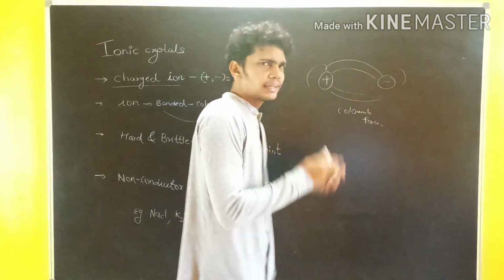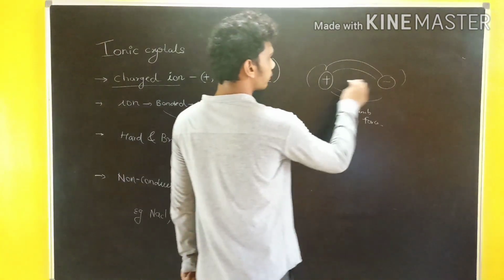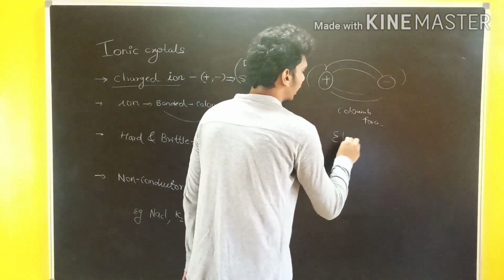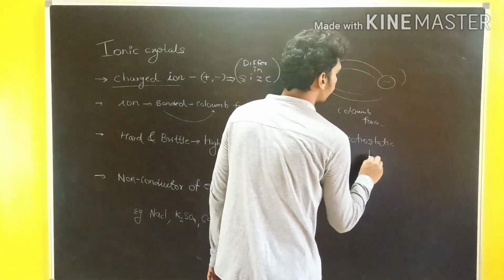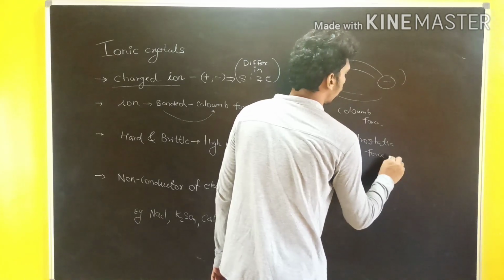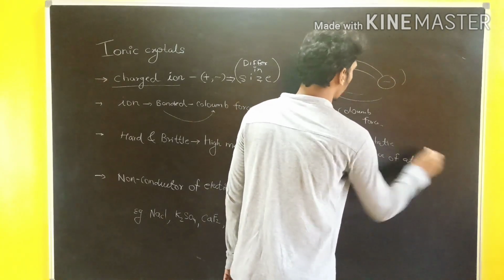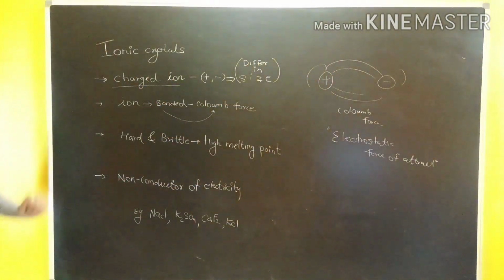Why does it exist? Because the positive and negative ions are attracted to each other by the force known as the electrostatic force of attraction. This is the force which holds all the particles in the ionic crystal.